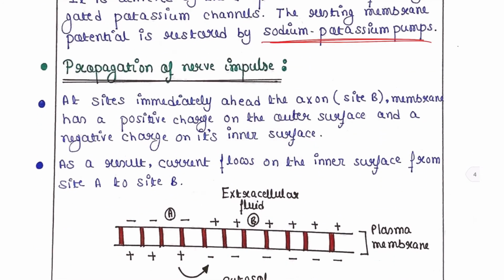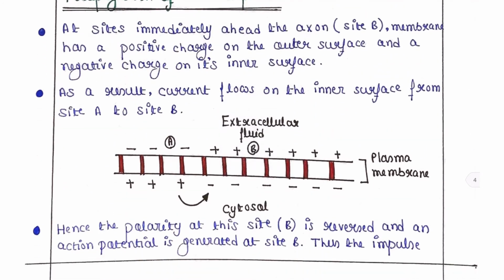At sites immediately ahead on the axon, that is site B. We have seen this is site A, the first site where firing was done. Now we will see site B. This site is immediately ahead on the axon. Here the membrane has a positive charge on the outer surface and a negative charge on its inner surface, because at site B the membrane is in the resting position. So the outside of the plasma membrane will be positive and the inside will be negative.